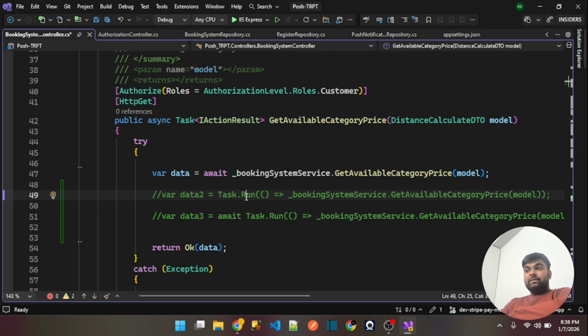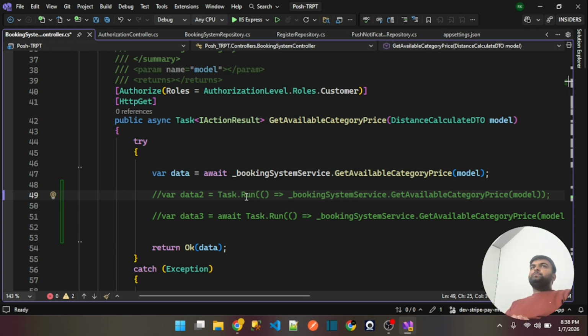This is a very big myth. Most senior developers say we can use Task.Run in background services. No guys, please don't use it. This is not a good idea. They think it always speeds up your processing, but no, it doesn't.